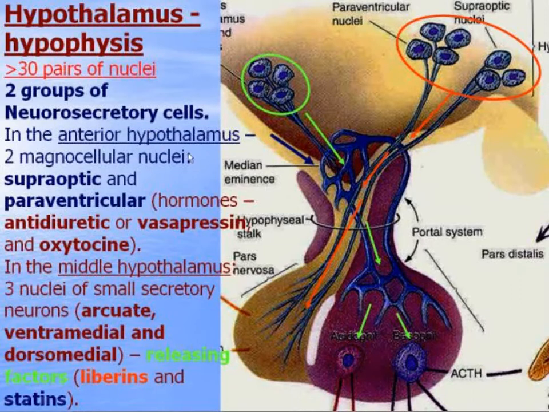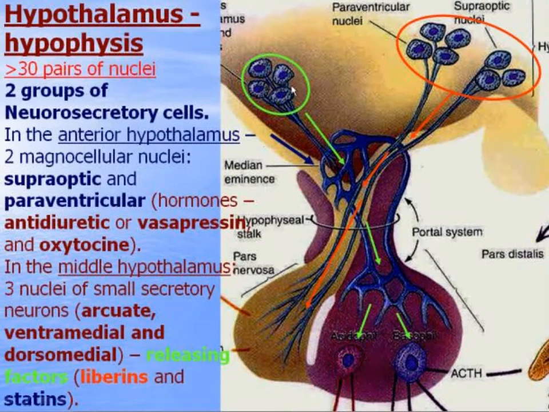In the anterior hypothalamus there are 2 magnocellular nuclei, supraoptic and paraventricular, which produce the hormones antidiuretic or vasopressin and oxytocin.